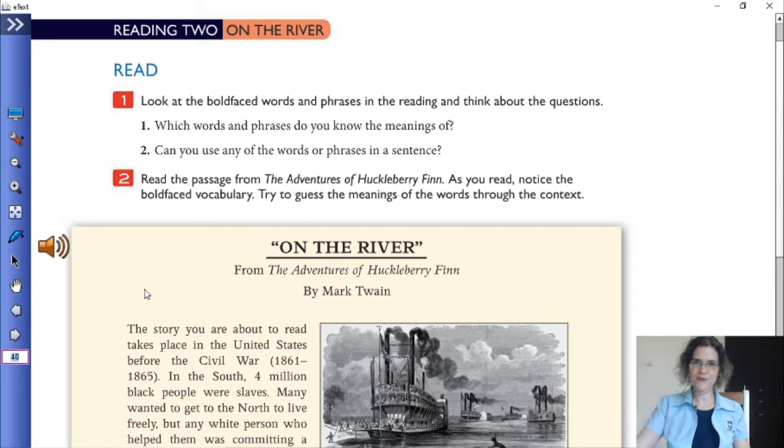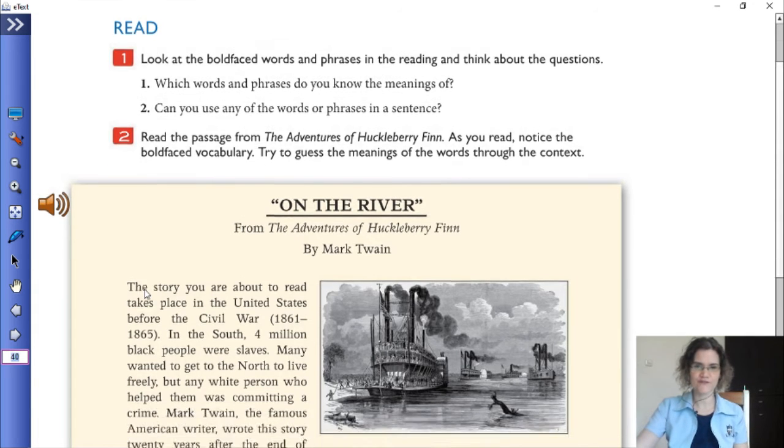Look at the bold-faced words and phrases in the reading and think about the questions. So the first question is, which words and phrases do you know the meaning of? Can you use any of the words or phrases in a sentence? Now, we're going to look at the words first.